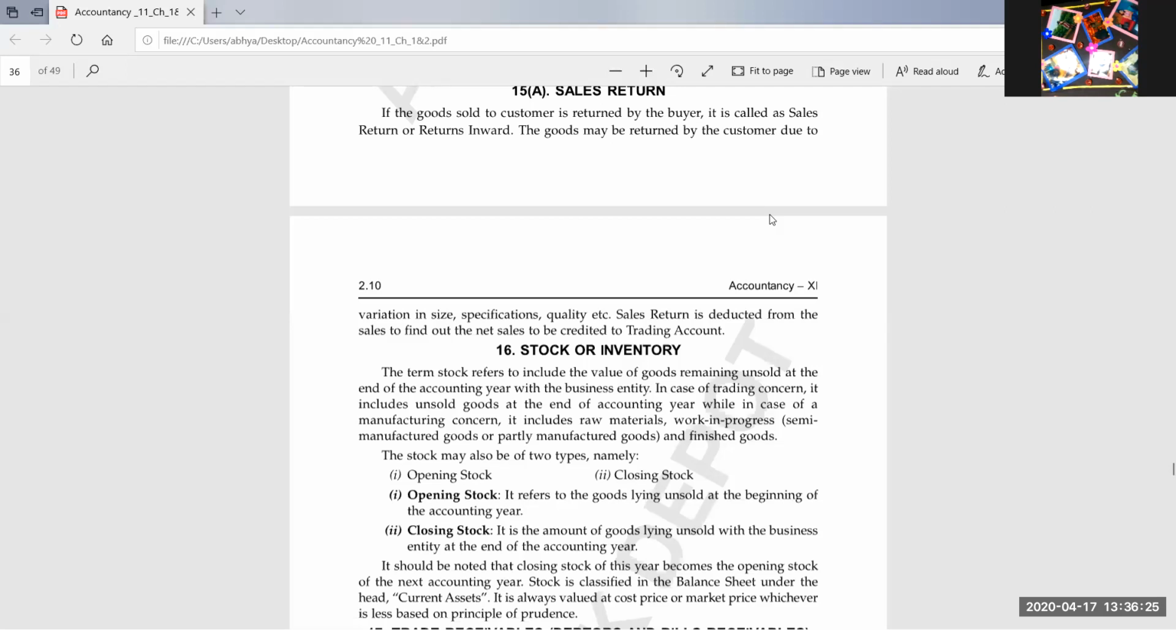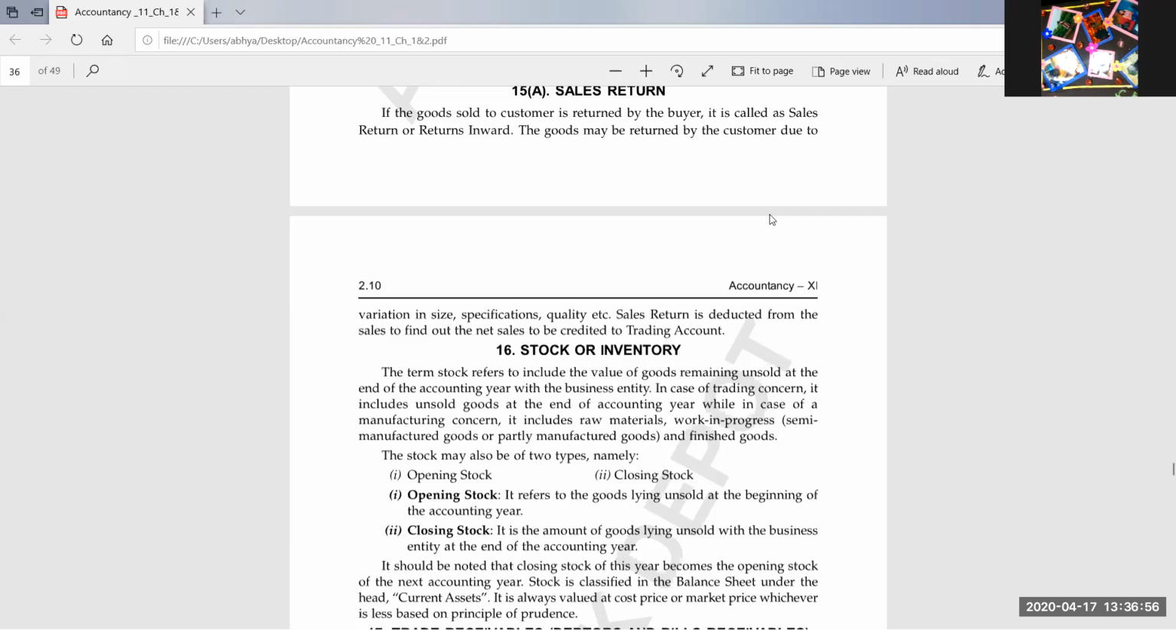It is of two types, calendar year and financial year. Accounting year is a period, normally of 12 months, for which the businessman prepares his different accounts and finds out his profit or loss. Calendar year means the year starts from January and ends on December. This is known as calendar year, a period of 12 months.